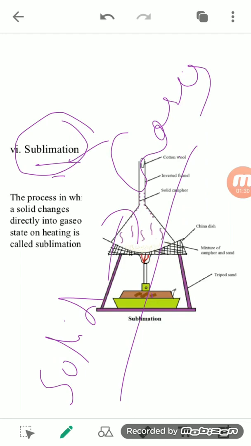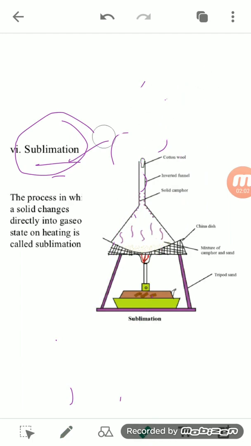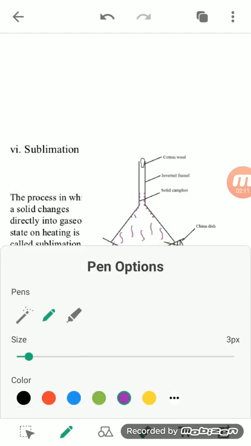Like camphor, kapoor. When you burn camphor, what happens? As you provide heat to the camphor, it gets evaporated. Camphor is in a solid state, but when you provide heat, it gets converted directly into gases, and that process is known as sublimation. Sublimation is a very good separating technique to separate the impurities present in any material.